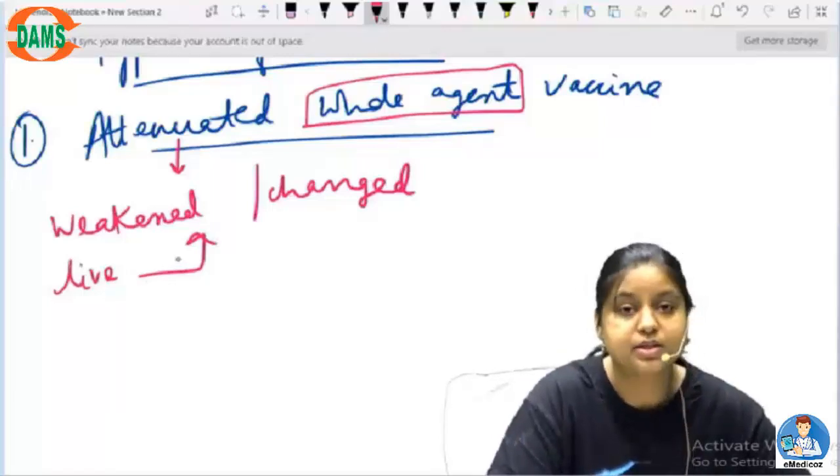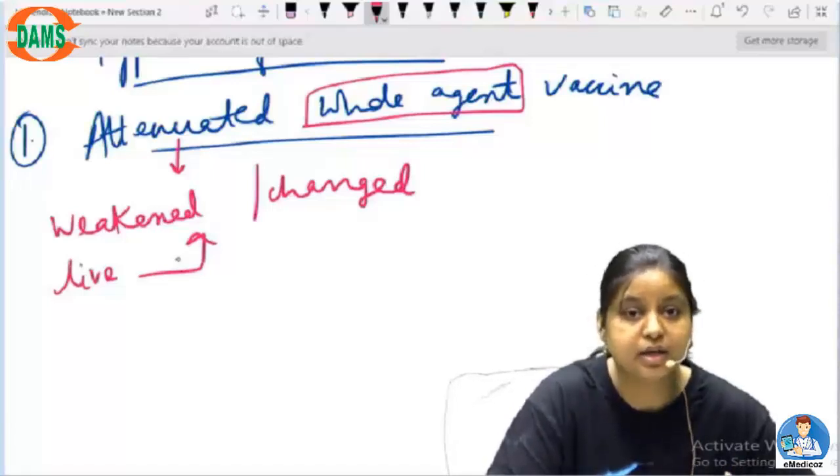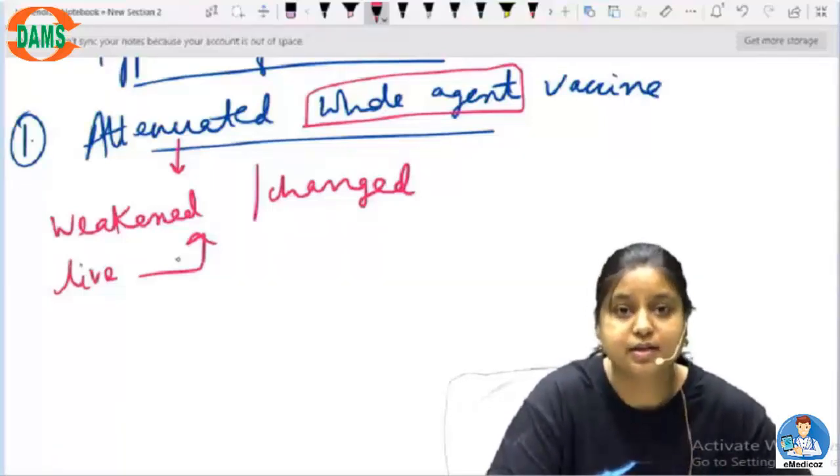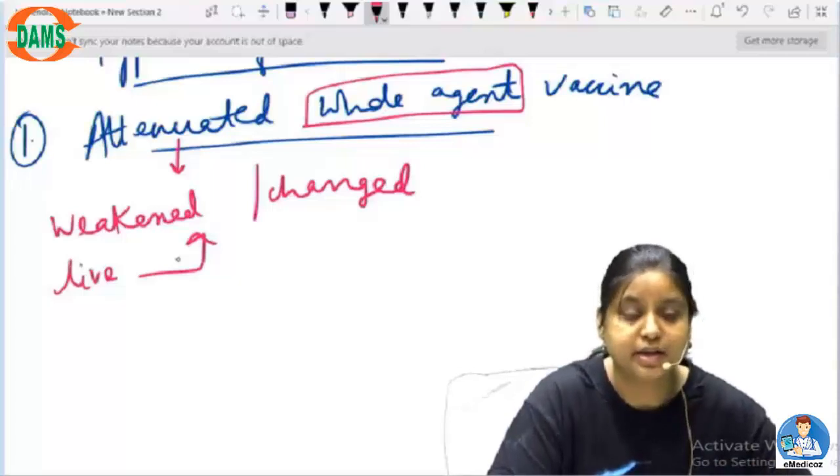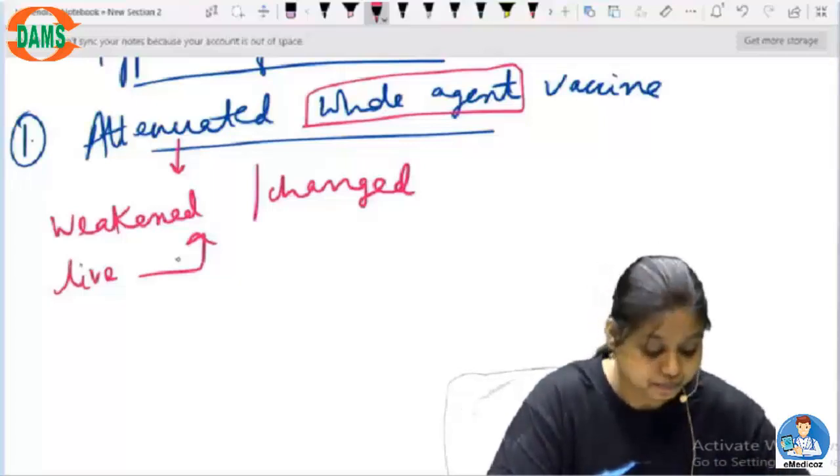So you have to understand this nicely: the entire organism will be present in the body, but it is too weak to produce a disease. It cannot produce a disease, that is why it is a vaccine. The potency to create a disease has been attenuated, has been changed. That is why it is called attenuated whole agent vaccine.